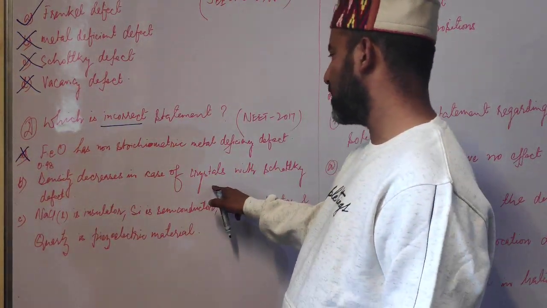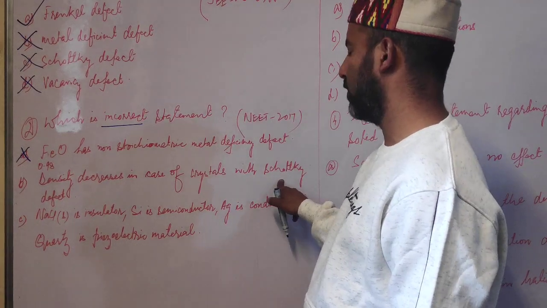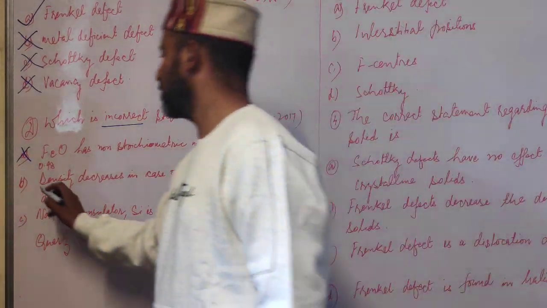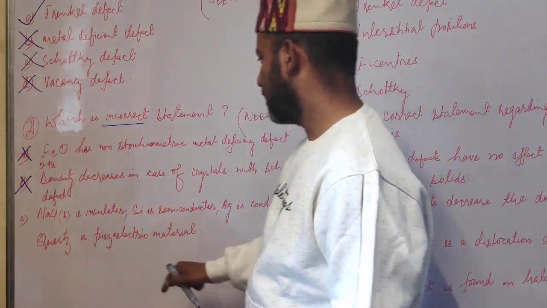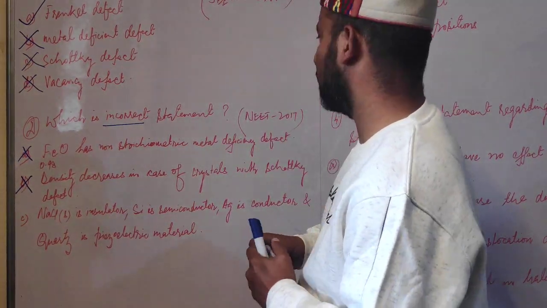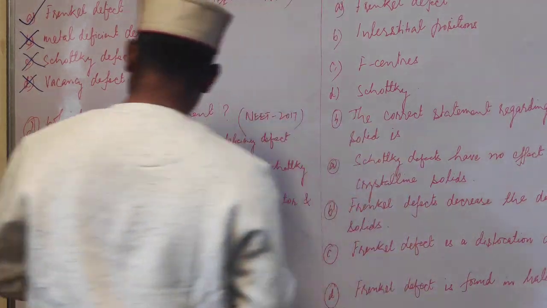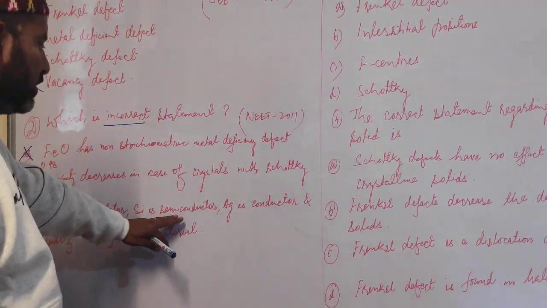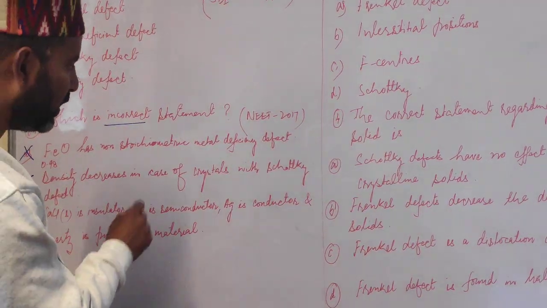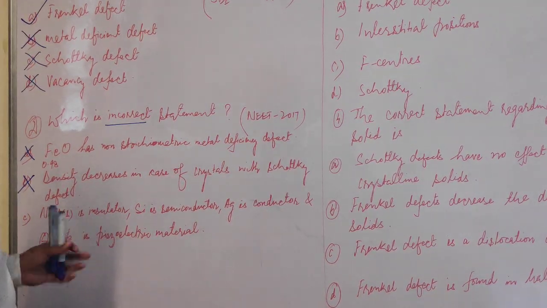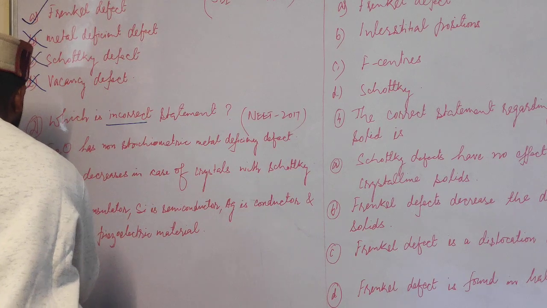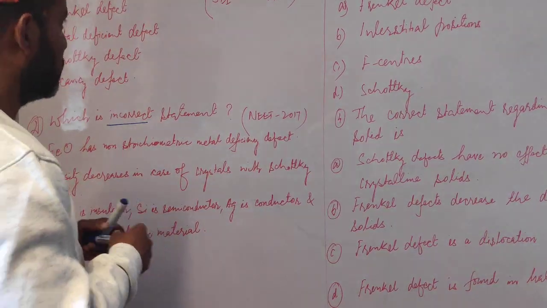Density decreases in case of crystals with Schottky defect. Now this is also correct, so this is not our choice. Sodium chloride is an insulator. Silicon is a semiconductor. Silver is a conductor. And quartz is a piezoelectric material. Now this is also correct. So obviously this is not the correct choice.